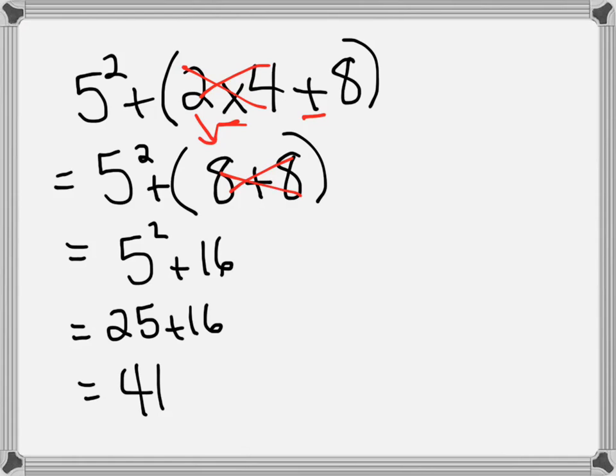Once we finish everything inside the brackets, we can go to the exponent. Remember, 5 squared is not 5 times 2, it's 5 times 5. So that gives you 25 plus 16, and that gives you a final answer of 41.